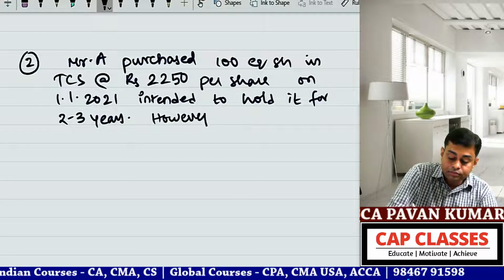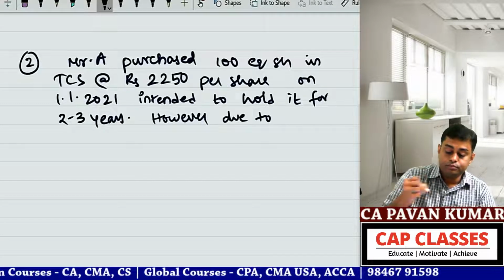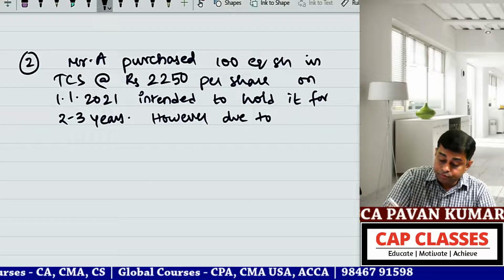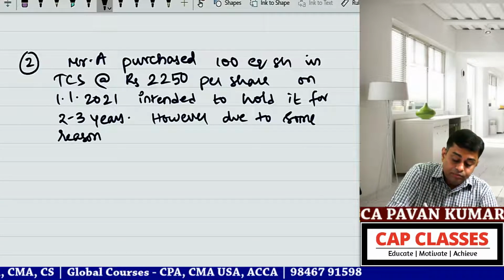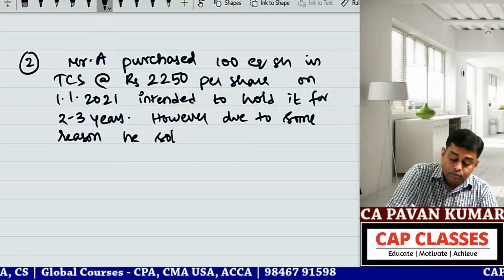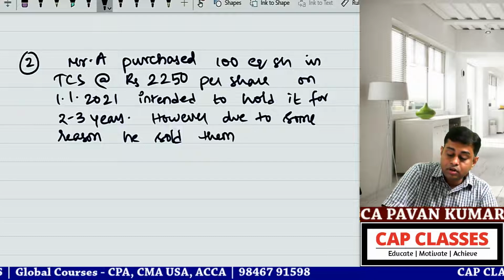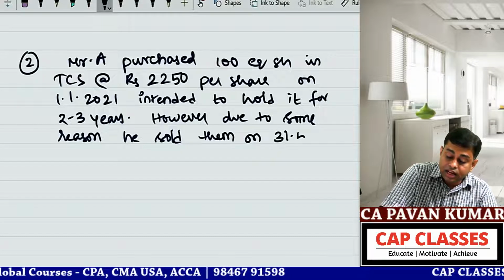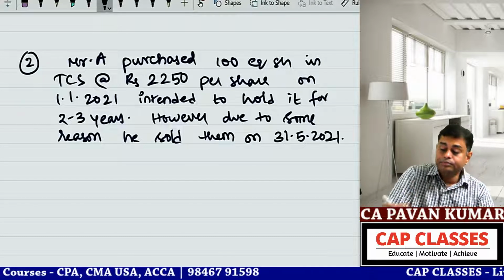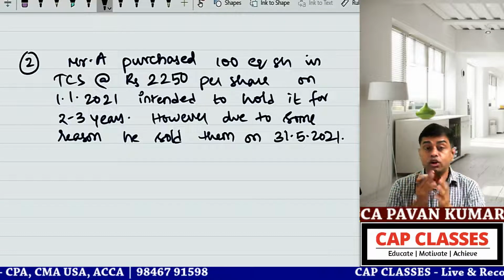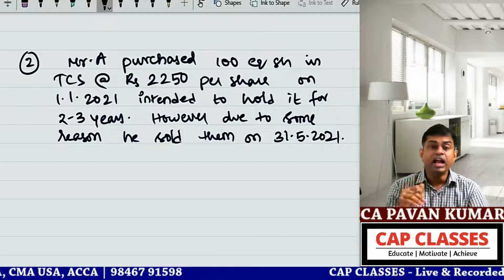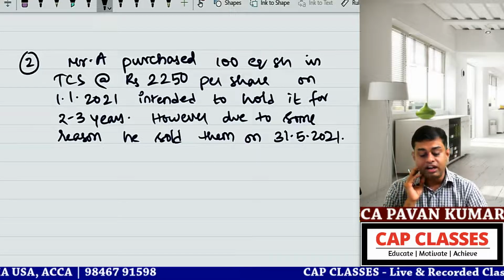However, due to some reason, requirement of funds, he sold them on 31/5/2021. So he wanted to hold it for 2-3 years, but he had to sell it on 31/5/2021.